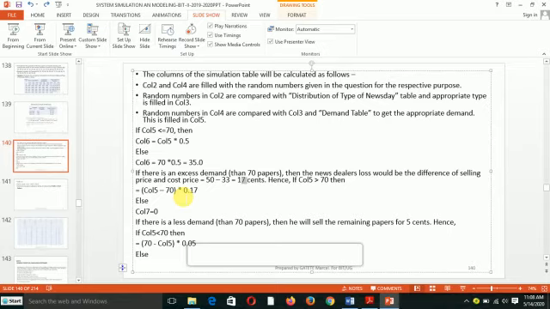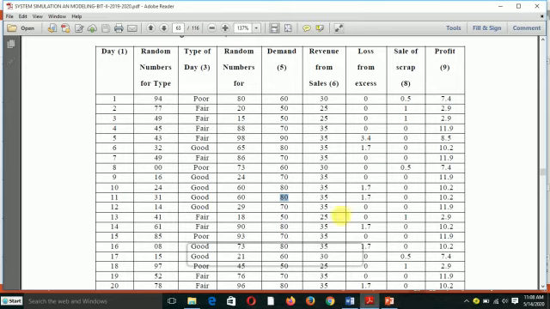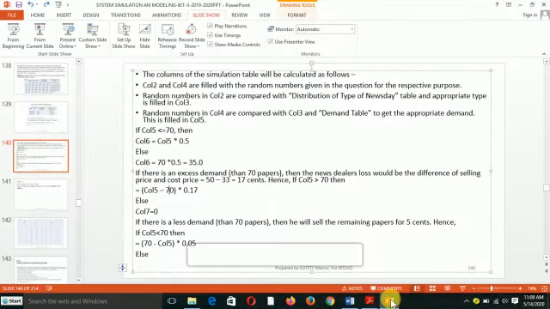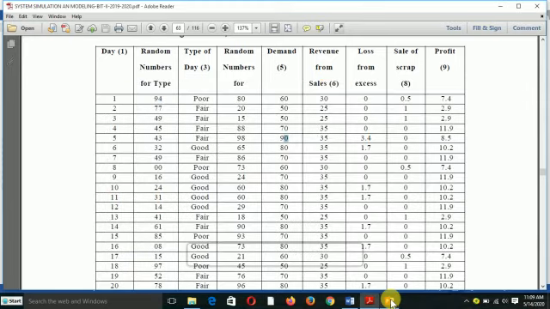So if column 5 is greater than 70, it will be column 5 minus 70 multiplied by 0.17. Here, if column 5 is 80 or 90, it will be equal to column 5 minus 70.